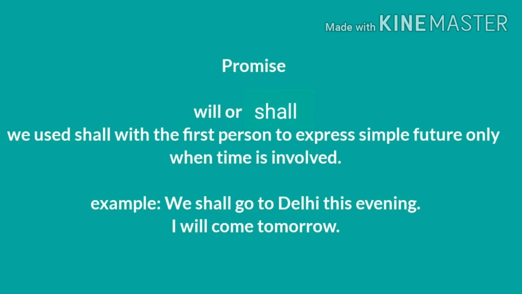But if we use will with a first person pronoun, then it shows a promise. I will come tomorrow. It means it is a promise that I will come tomorrow. If I say I shall come tomorrow, it normally represents the future tense. But if I say I will come tomorrow, it shows the promise.